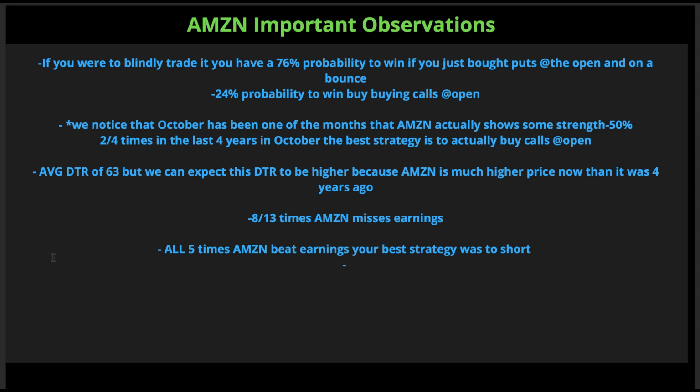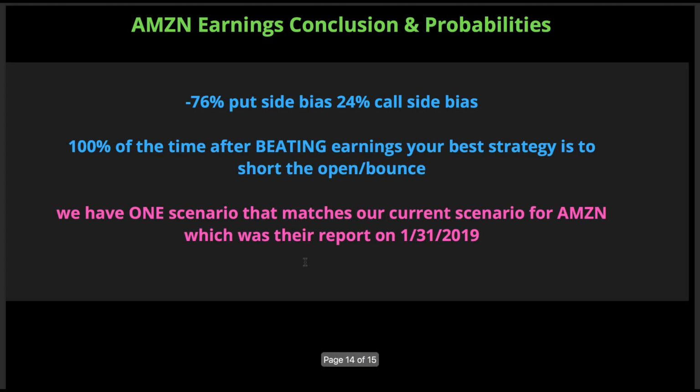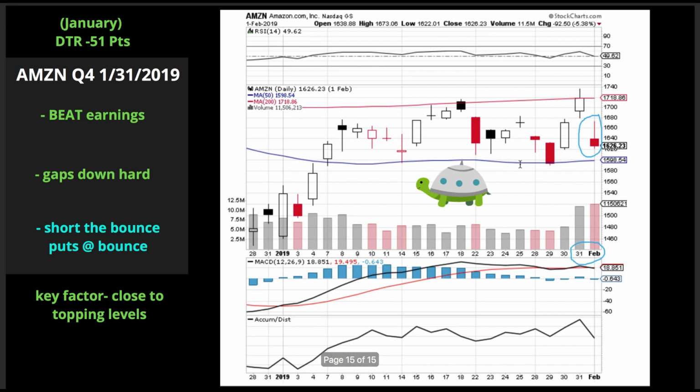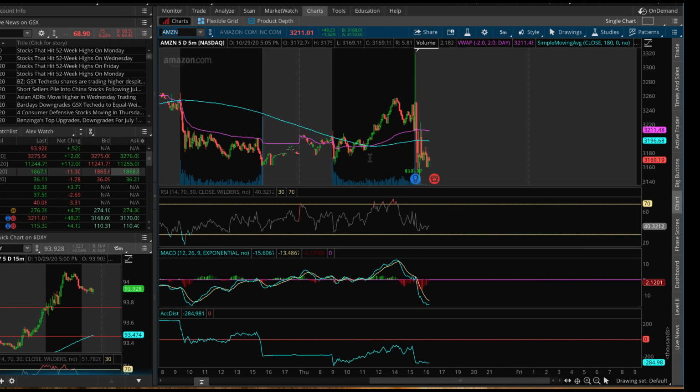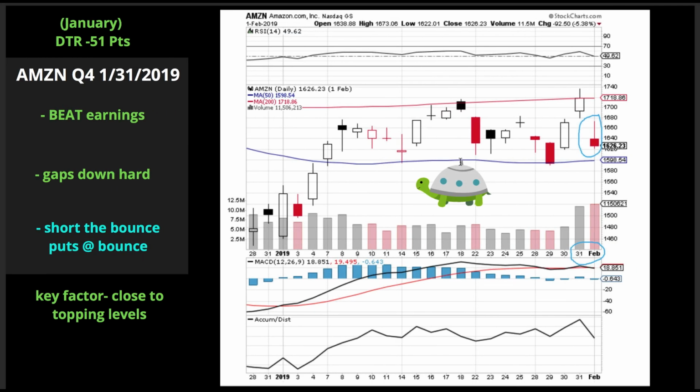All right, if we know out of 13 times, the 5 times Amazon beat earnings, your best strategy was a short. Well, we beat earnings today, okay, and then what happens? We beat earnings, we gap down. So there's only one case, like I said, that matches up exactly to what we have today, which was back on January 31st of 2019, where we beat earnings, gap down hard, and your best entry was short the bounce. But you have to realize that bounce is pretty significant, okay?